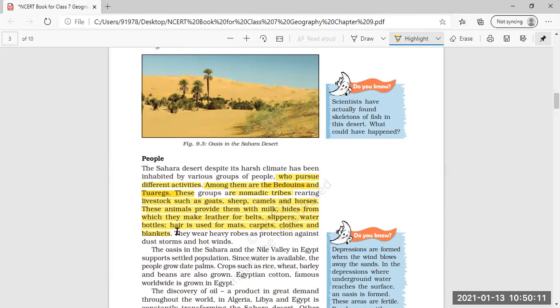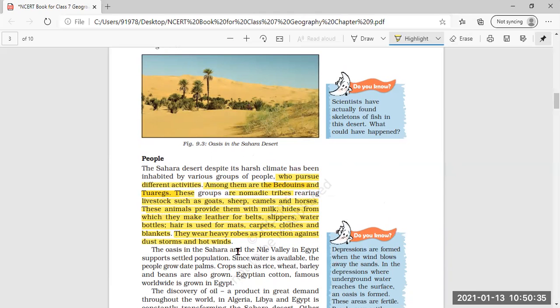Now about their clothes. They wear heavy robes as protection against dust storms and hot winds. Heavy robes are the long gowns. These people, Bedouins and Tuaregs, wear the heavy gowns, big robes, as protection against the dust storms and hot winds.